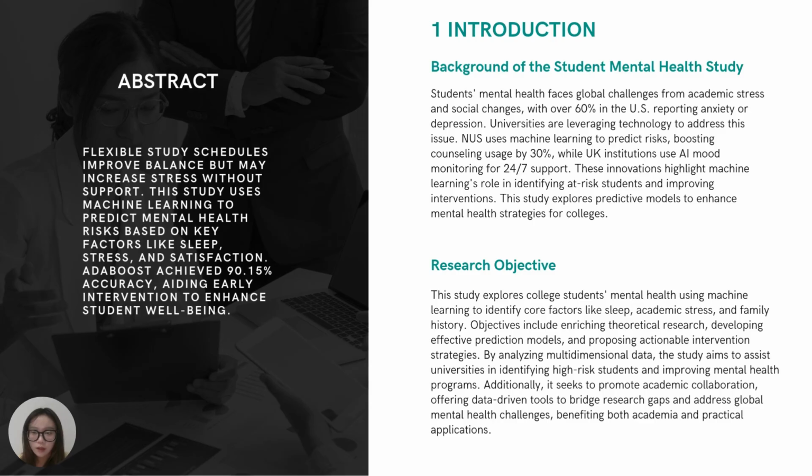On this page, we will talk about the introduction, background, and research project. Students' mental health problems are becoming more serious, especially in college. Over 60% of U.S. students have reported anxiety and depression, which hurts their studies and life. Technology now offers new ways to help. For example, the National University of Singapore uses machine learning to predict mental health risk, raising counseling use by 30%.